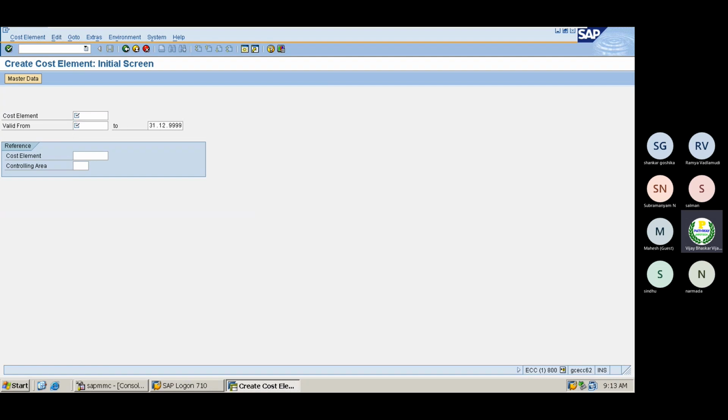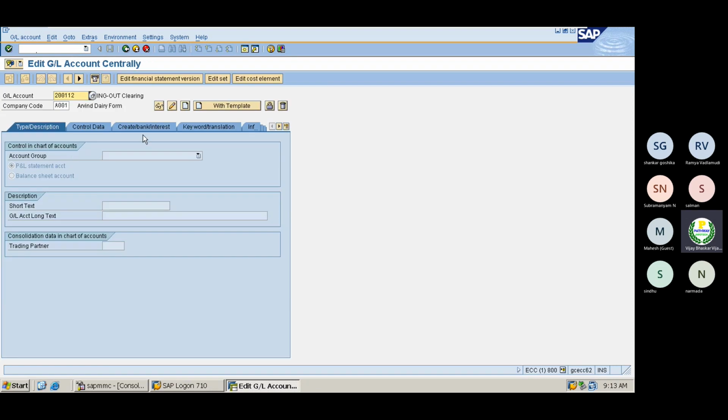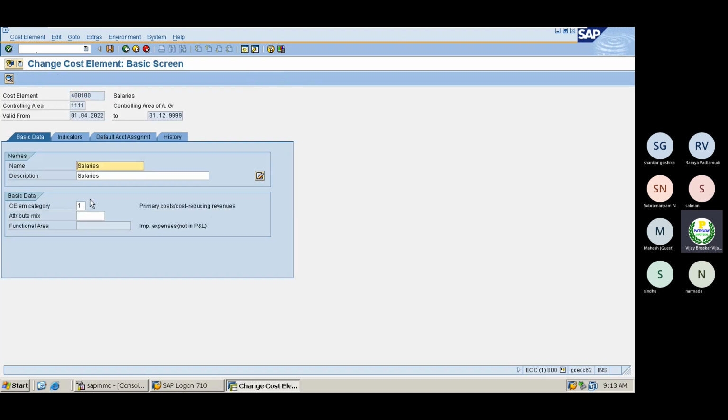Or else what we were doing, FS00. Let me take the same example, salaries related. Then if I want to create any cost element here, click on the edit cost element option. Then we were able to create again. This was one of the additional activities we needed to perform in ECC 6.0. We need to give the description and what element category the cost element is relevant for.